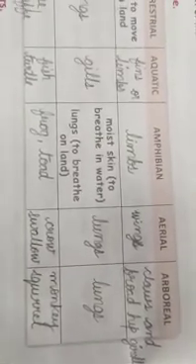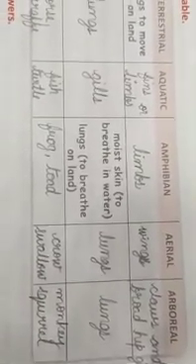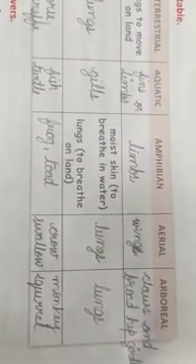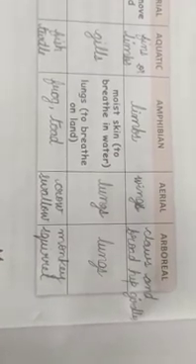Amphibians, there are not so many. You can write frog, toad or salamander. So you can write frog and toad. Mind the spelling of frog and toad. Aerial animals, they are obviously birds. You can write any of the birds which can fly. Please don't write flightless birds. Crow, swallow, pigeon, peacock, parrot, anything you can write, children.